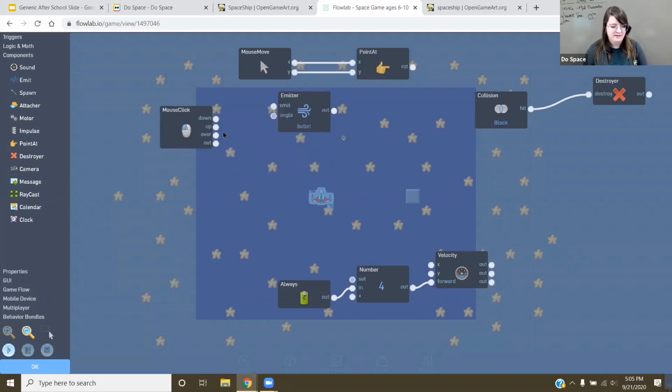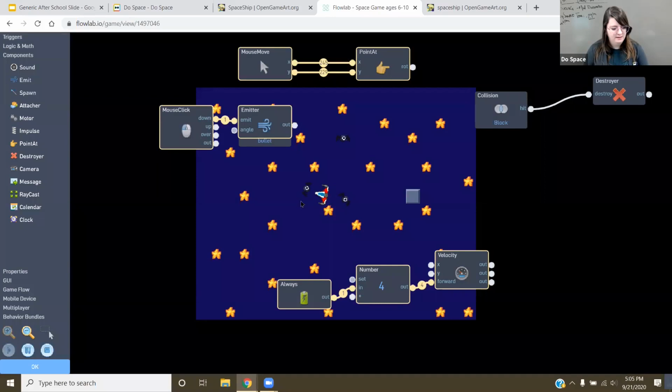And since I want it to happen when I click down, like press the button down on my mouse, I'm going to left click, bring it over to emit for emitting. And then test. And look, there's my bats, but nothing's really happening here. They're not really moving. So I need to fix something here.